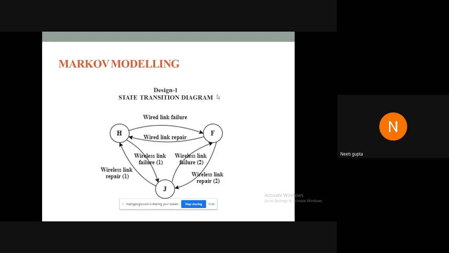Then, in order to evaluate the reliability of data transmission by these three designs, we did Markov modeling. State transition diagrams were developed for all these three designs. This one is for design 1, in which there are 3 states: healthy state, failure state, and jump state. In all these, we have assumed two-hop communication for wireless sensor networks. That means if a particular node fails, it can jump over one. Up to 2 hops are possible.